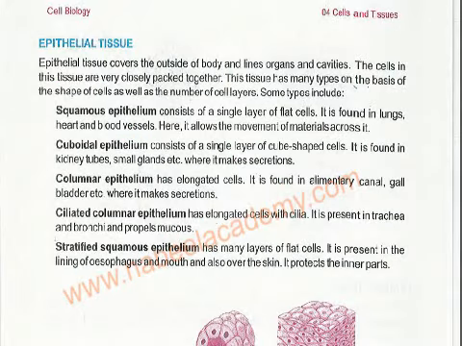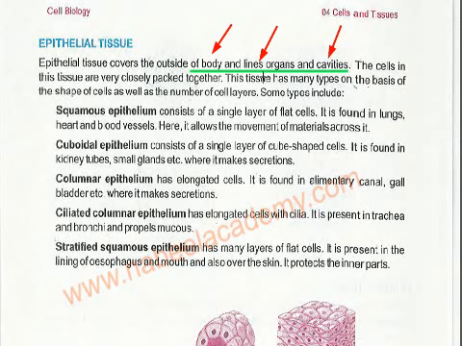So epithelial tissue, see, our body has many different kinds of tissues. Epithelial tissues cover the outside of the body and line the organs and cavities. So wherever we have skin, wherever we have organs, for example stomach, for example intestine, and cavities also, for example cavities of nose and cavities of ears. So epithelial tissue is present outside of the body. Lines organs means outside of the organs, and cavities also outside.